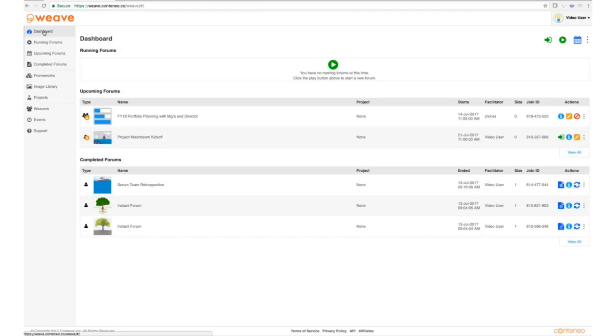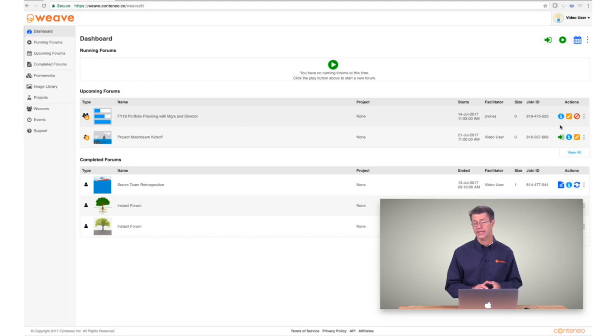In my dashboard, I've got 2 forums. The first is one that is scheduled, which is a Project Moonbeam kickoff, and that's scheduled for next week. The second is my Gala. Both are secured entry as indicated by the lock icon, and both are available immediately to edit or to start if I need to start them early. I can further change them if I need to. I can edit them in terms of changing their names or changing the participants within the guest list.